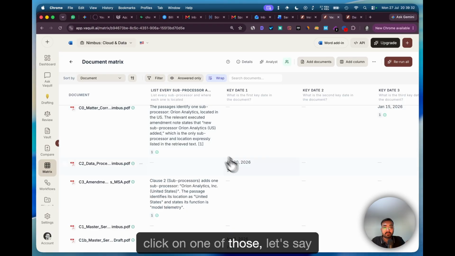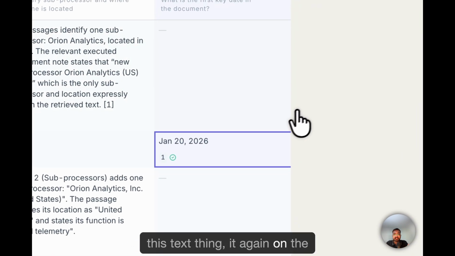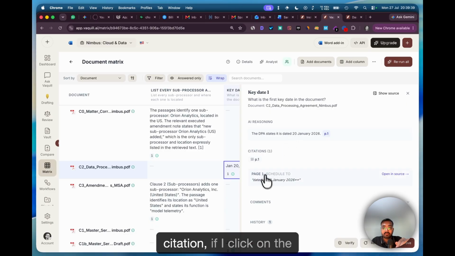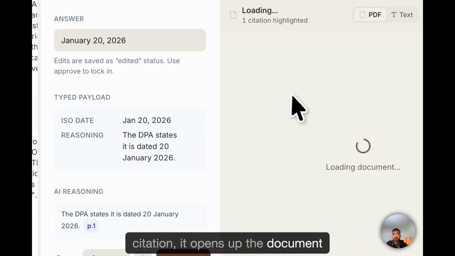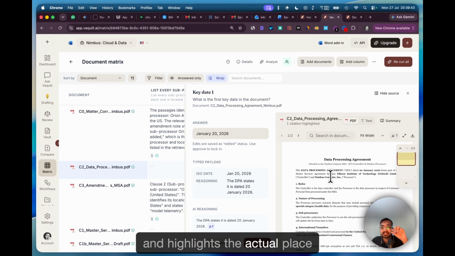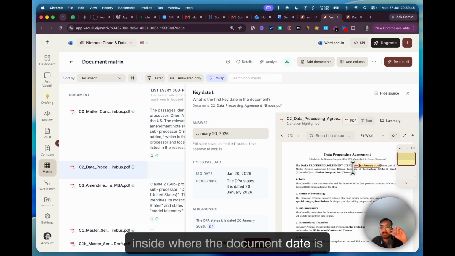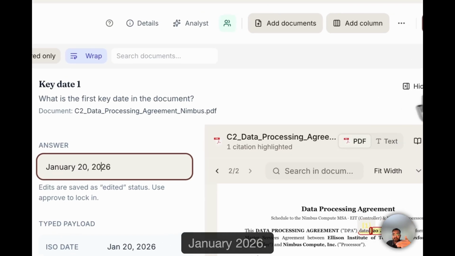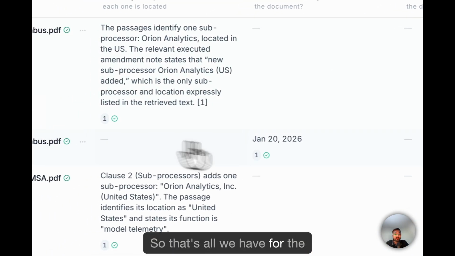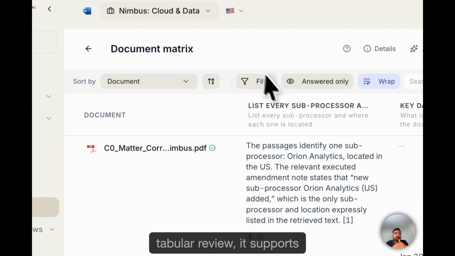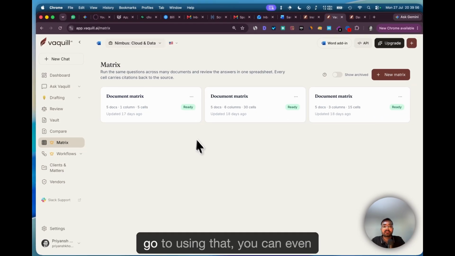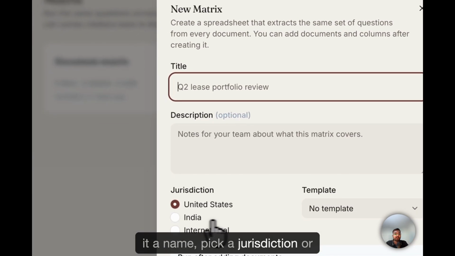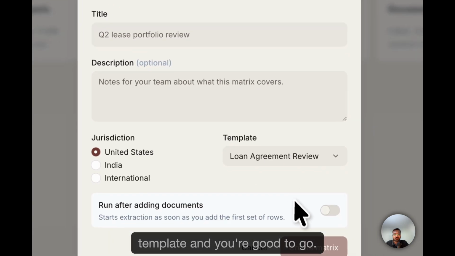If I click on one of those, let's say this text, it again shows on the right hand side where this answer is coming from, the citation. If I click on the citation, it opens up the document and highlights the actual place where the date is mentioned, because we mentioned 20th January 2026. So that's all we have for the tabular review. It supports hundreds of documents. You can even create your own matrix. Just give it a name, pick a jurisdiction or template, and you're good to go.